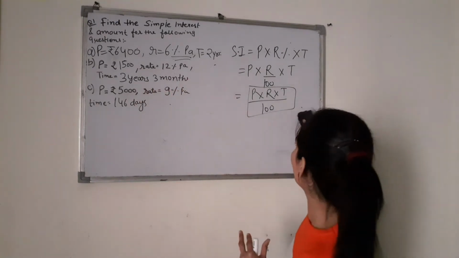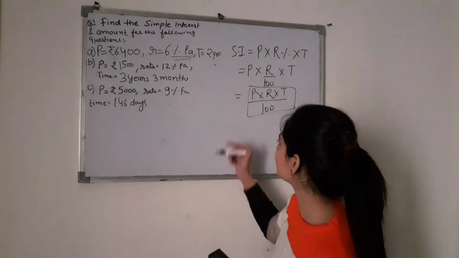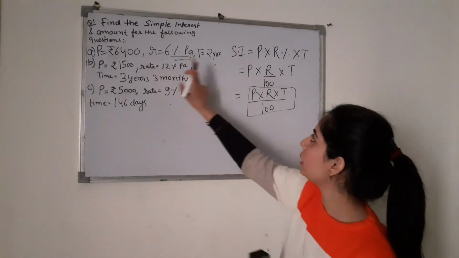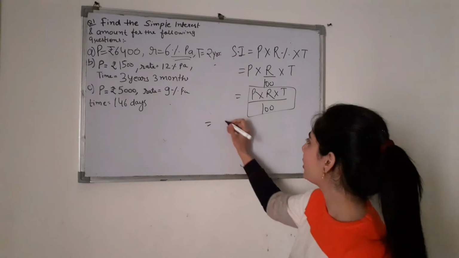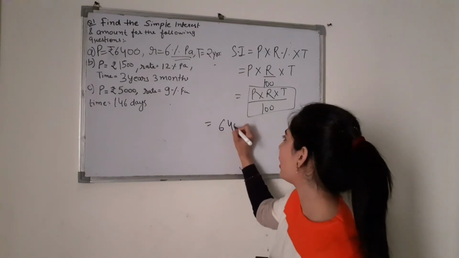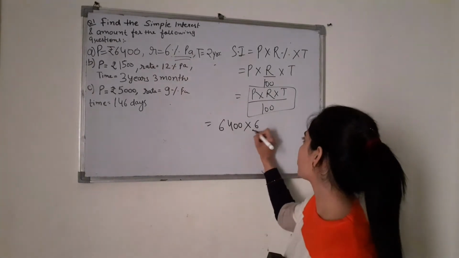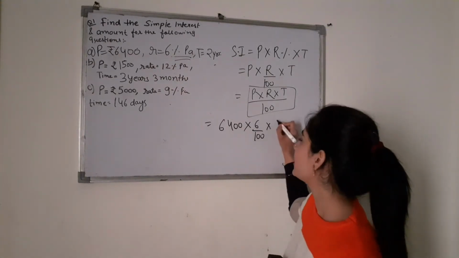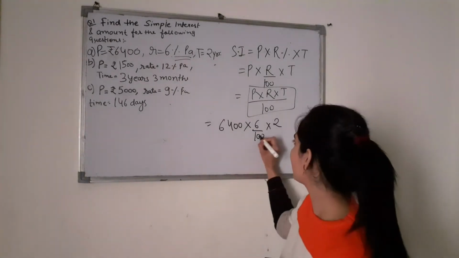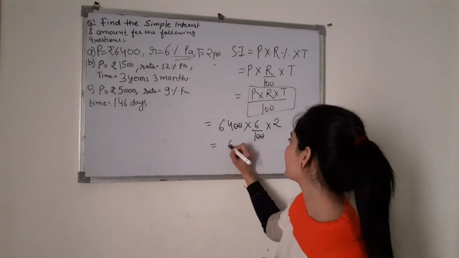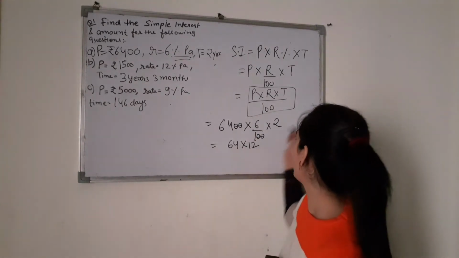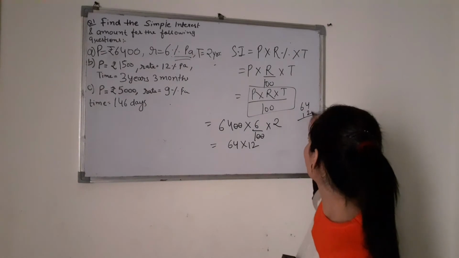Okay. So first do the first sum. This is P into R into T by 100. What is P here? 6400. Simply put the values into the formula. Rate is 6%, so 6 by 100. Time is 2 years. So we can solve this. 0 cancels with 0. This is 64 into 12. Now you can multiply this.